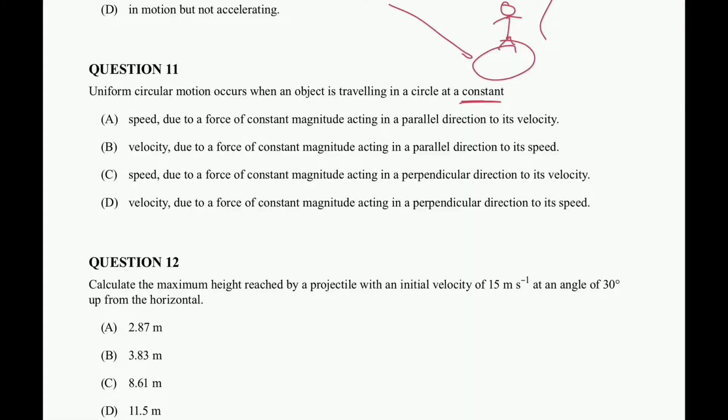Velocity is a vector entity. So if I draw a circle and I draw something at an instantaneous point at the top of my circle, in blue, it has a velocity going off perpendicular at that point. But if it continues with its circular motion down to here, it has a velocity, again, perpendicular to where it is on the circle. If it had a constant velocity, at that next position on the circle it would be v pointing in that same direction. So already I know B and D are not correct.